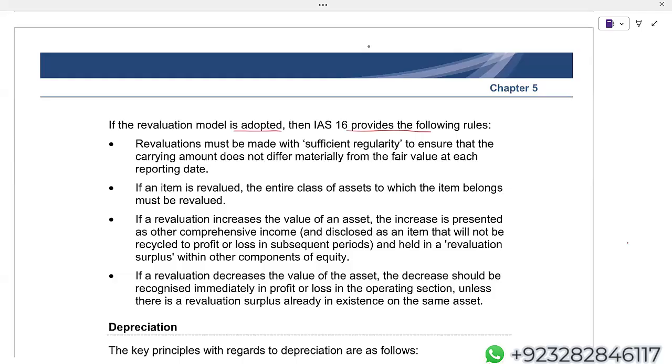So revaluation model means if you want, you can revalue after every 1 year. If you want, you can even revalue after every 3 years. If you want, you can even revalue after every 5 years. But you need to make sure of one thing, point number one: revaluation must be made with sufficient regularity. They're not saying annually, but to ensure that carrying amount does not differ materially from the fair value at each reporting date. So, for example, if you are revaluing after every 3 years, make sure that the carrying amount in your books should not be materially different from the fair value. But the main concept is that under the revaluation model, to revalue the property every year is not necessary.